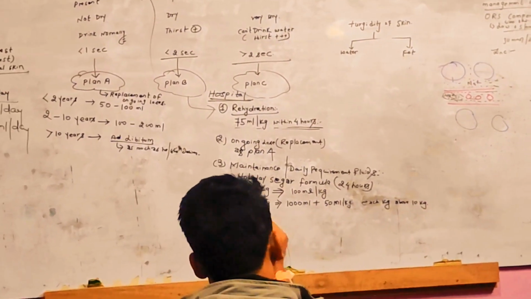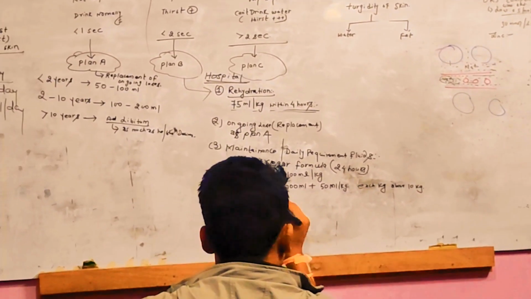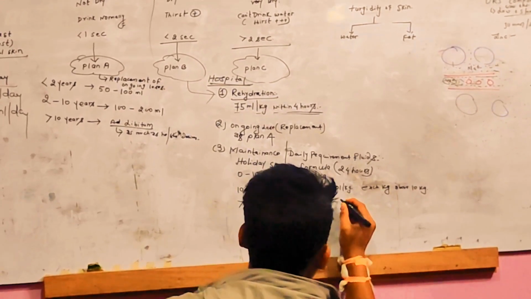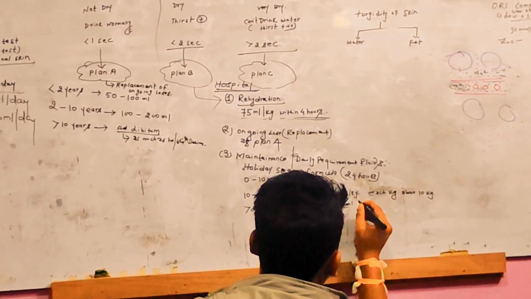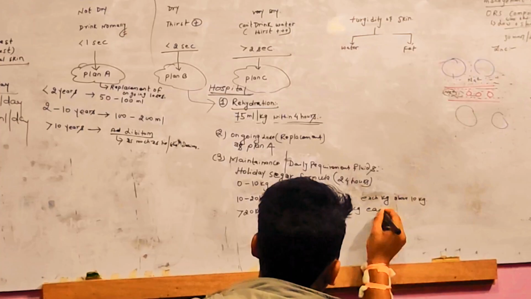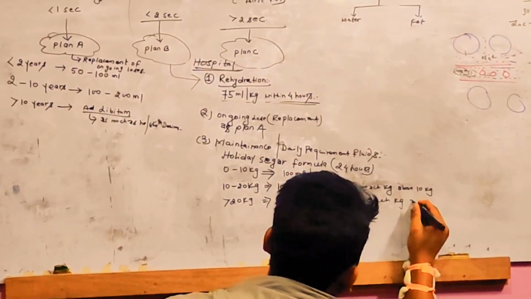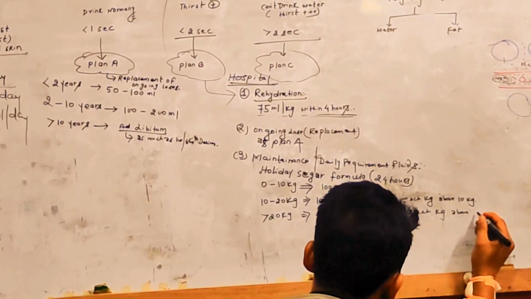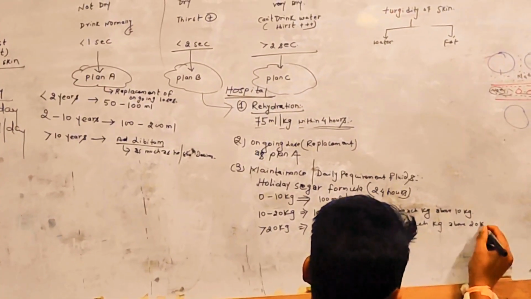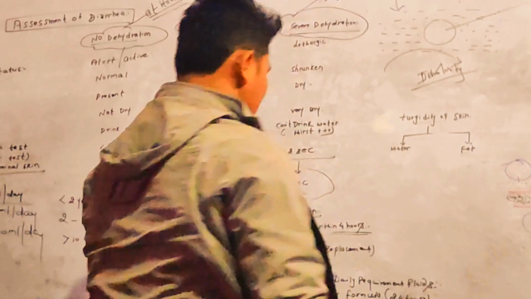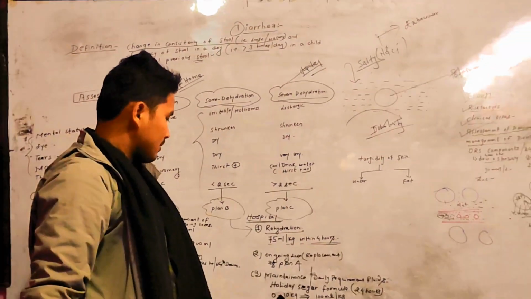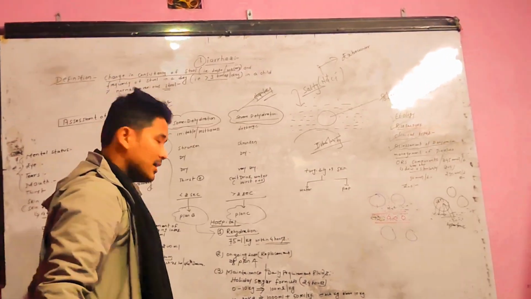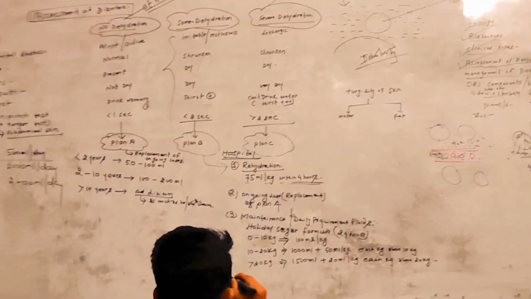And for greater than 20 kg, we give 1500 ml plus 20 ml per kg for each kg above 20 kg. So this is the Holliday-Segar formula. Let's take an example.